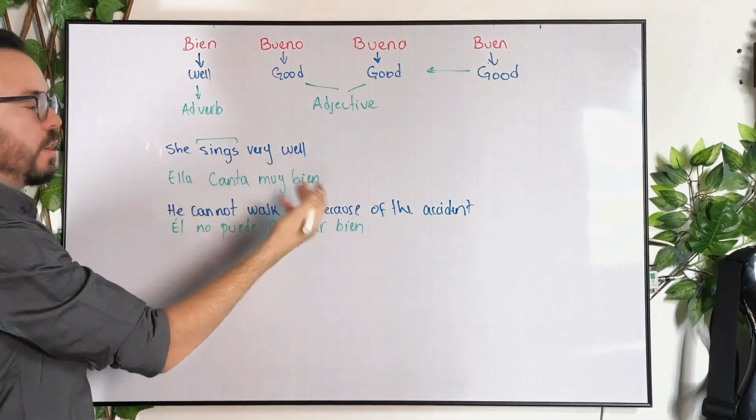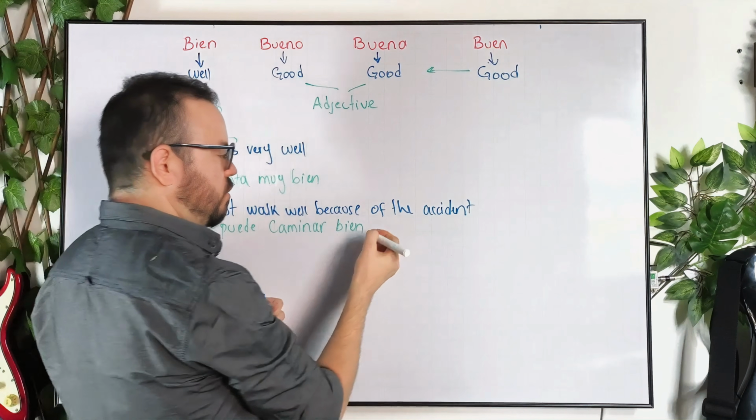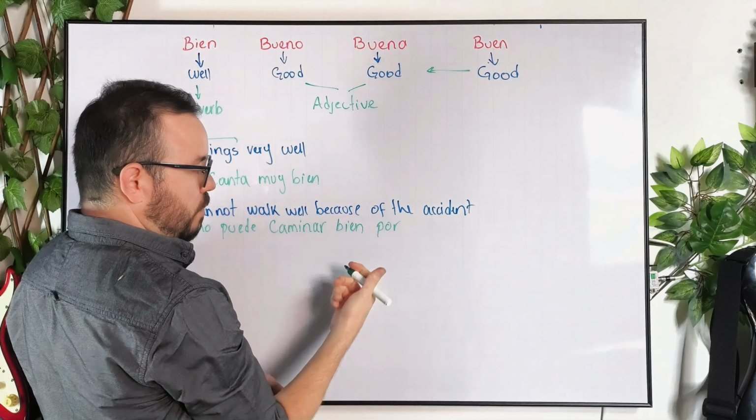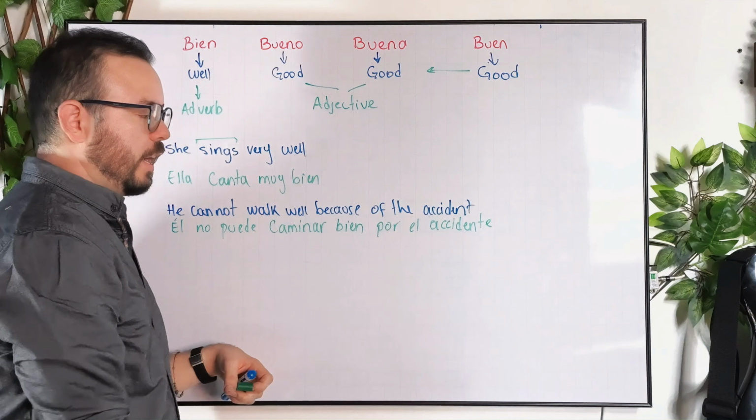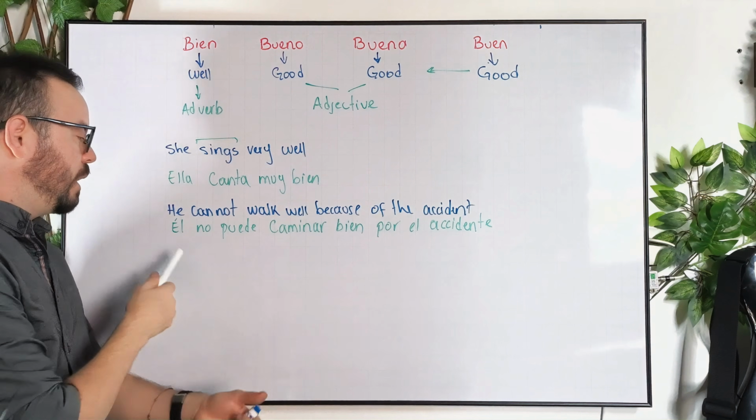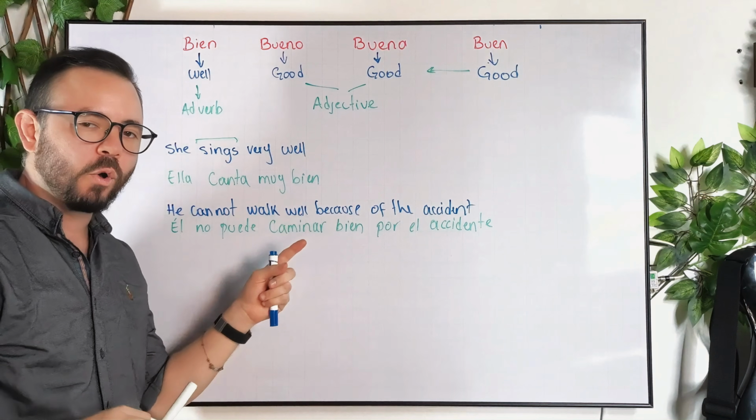And then because of the accident, this is just context, okay? So we're just saying por, that means because of, and then the accident, we just say el accidente, okay? So the whole thing will be él no puede caminar bien por el accidente.